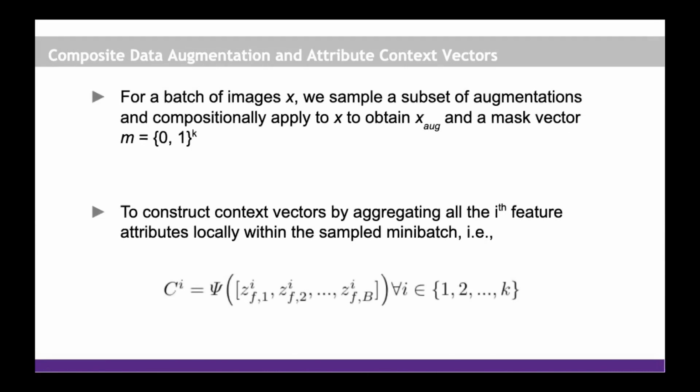During training, for each batch of images X, we sample a subset of augmentations and compositionally apply them to X to obtain X_OG and a mask vector M that contains a 0 or a 1 at each location. We construct context vectors by aggregating all the ith feature attributes locally within the sampled mini batch using the following function.